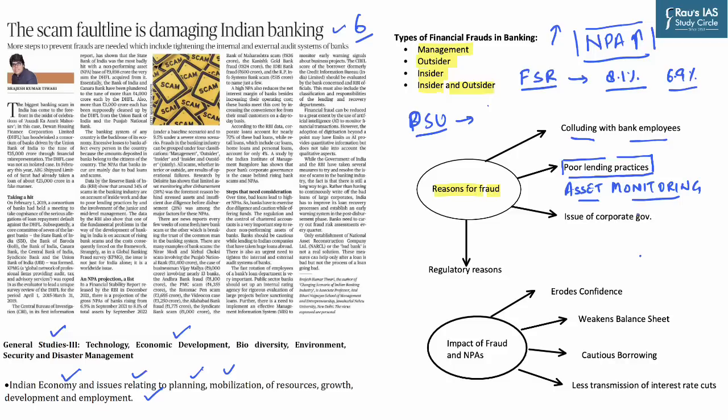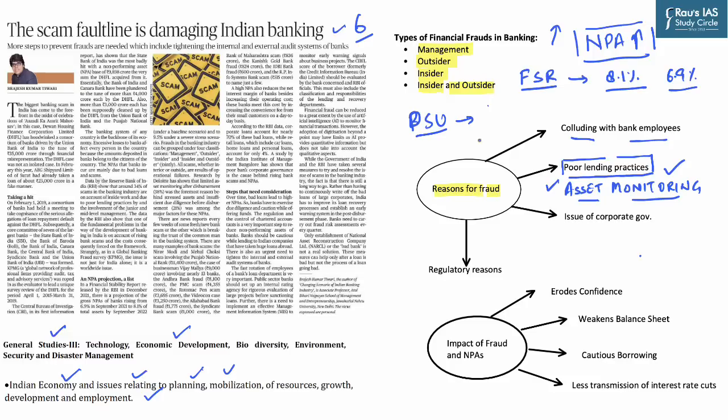But right now, the banking institutions do not have the right set of practices, because of which this asset monitoring is not possible, and this leads to fraud. Apart from that, it has also been observed that banks are under duress to give more and more loans to people, and in such a scenario, when bank employees are under stress, they do not follow due diligence of law, because of which asset monitoring becomes much more difficult, and it is a recipe for disaster.